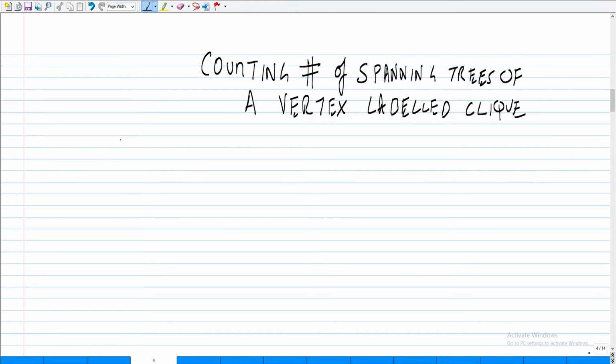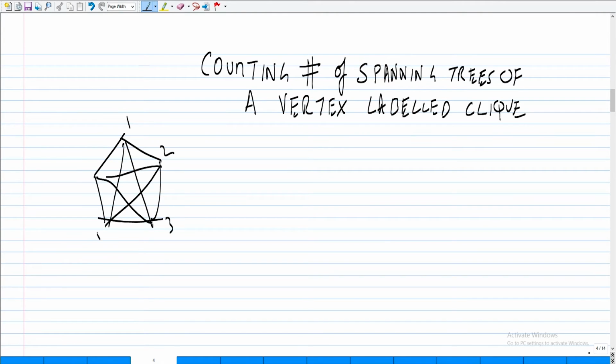The question is very simple. I draw a complete graph and I give vertex labels 1, 2, 3, 4, 5. How many different labeled spanning trees can you get? The spanning trees may look the same, but if the edges are different, the spanning trees are different. How many distinct spanning trees can you get?